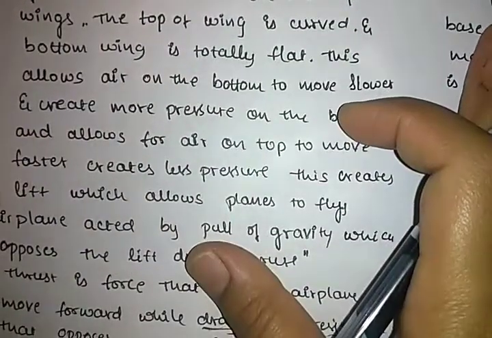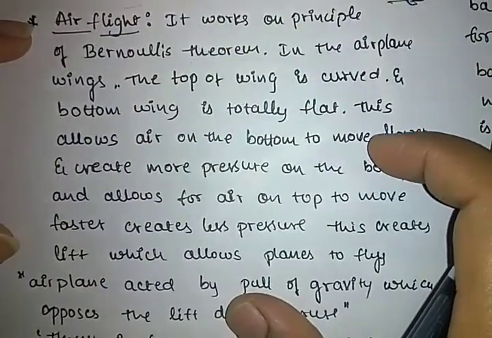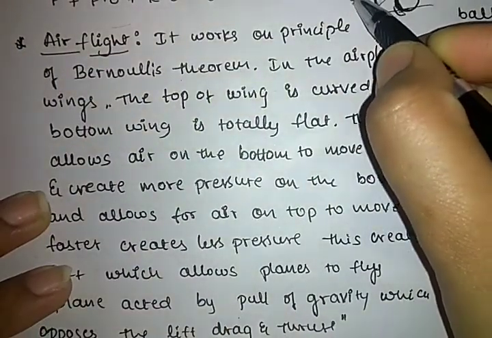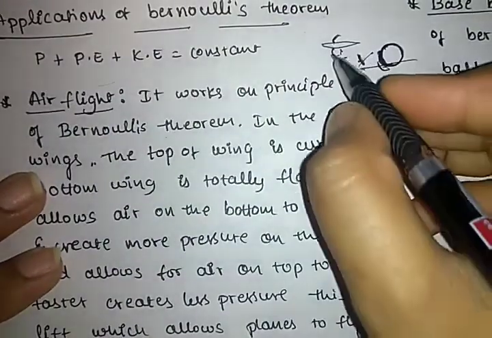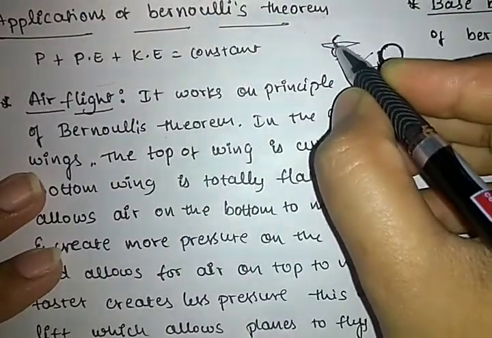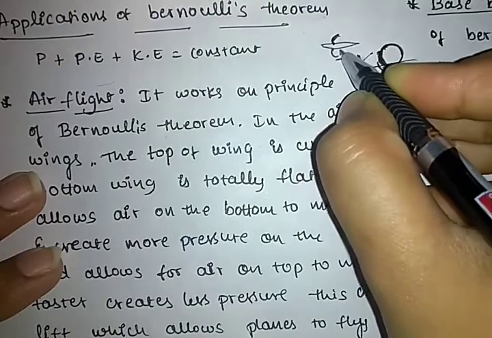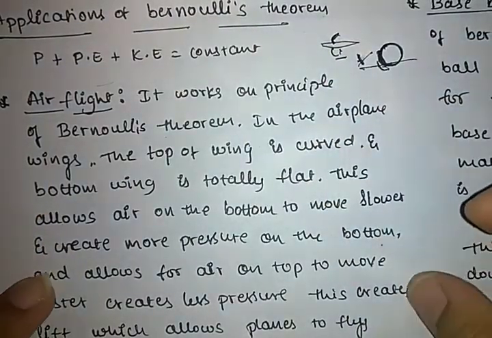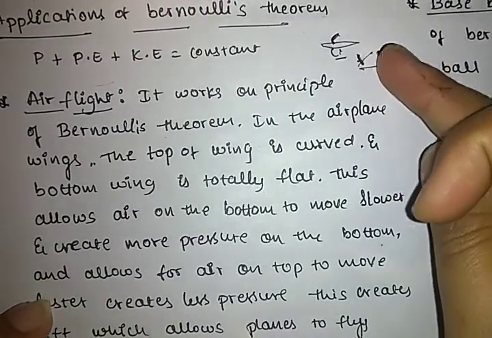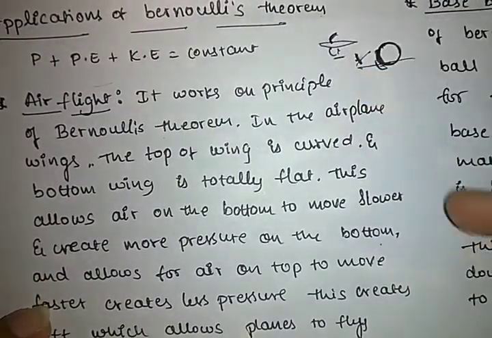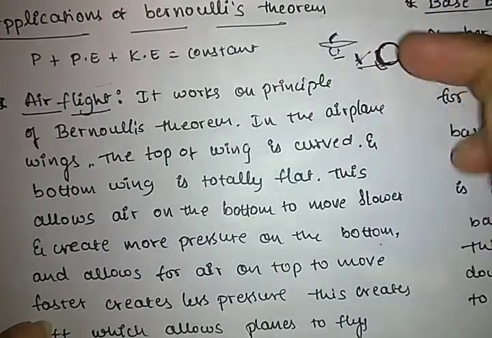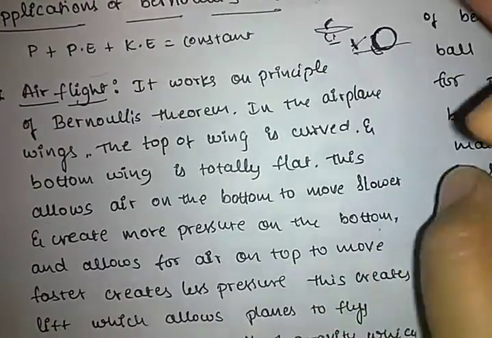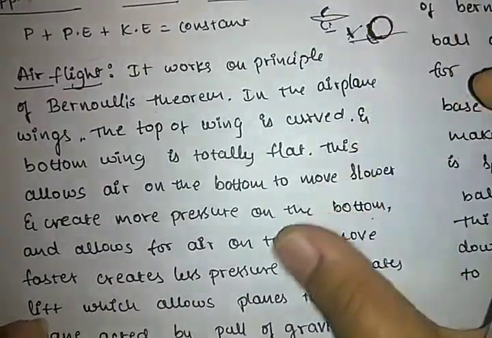So what is the use in air flight? In airplanes, what happens? The wings of the plane are modified. They have specially designed wings. The top of the wing is curved and the bottom of the wing is flat, so it creates more pressure on the bottom and allows the air on the top to move faster. This creates less pressure on top, so the wing gets lifted up, allowing the plane to fly.